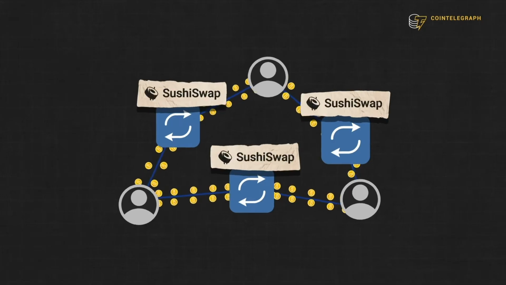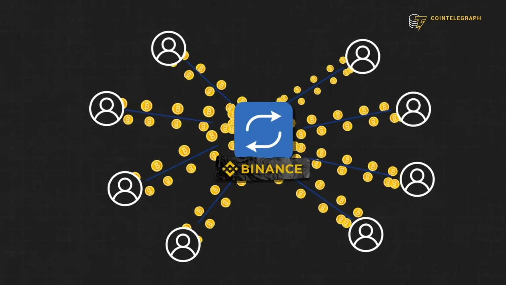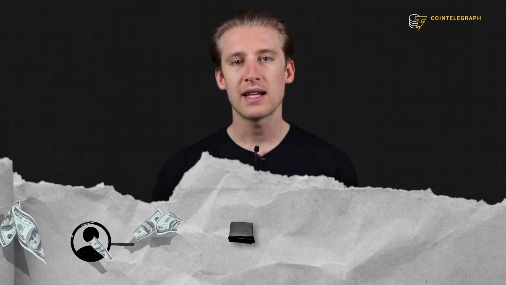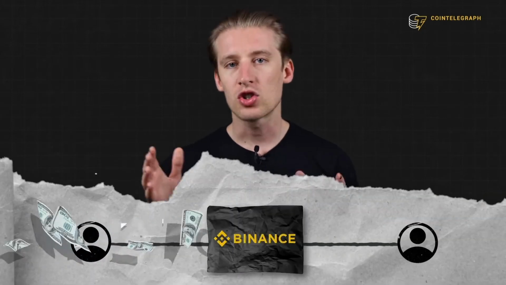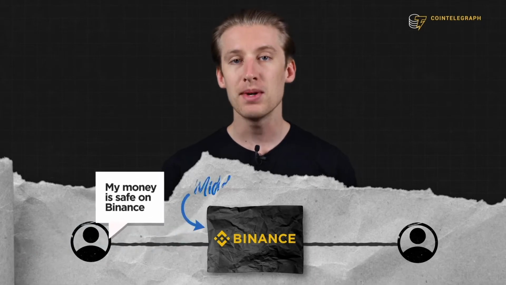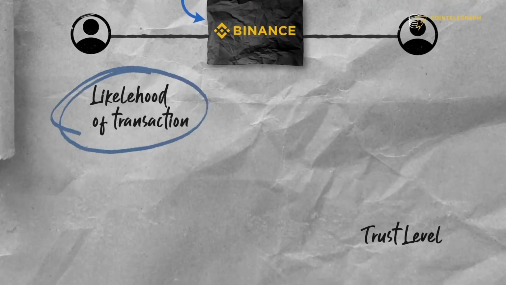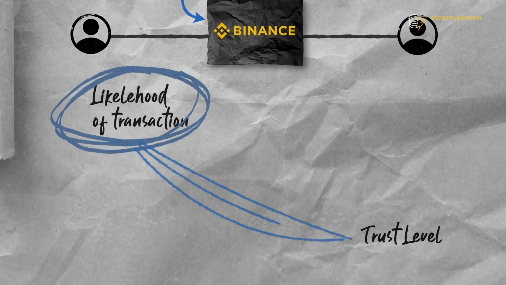But let's say I want to make that transaction on a centralized exchange like Binance instead of a decentralized exchange. What's the difference? Well, when you make that transaction on Binance, you have to trust that Binance will complete the transaction. Binance is the middleman, or the third party, of that transaction. The likelihood of the transaction executing depends on how much you trust Binance.